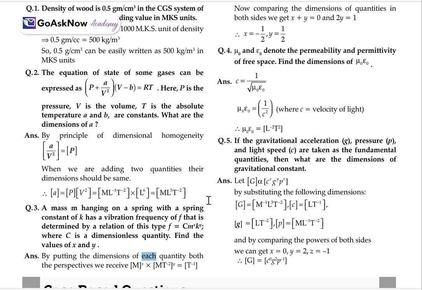We'll just simply put the dimensional formula. All the numericals are totally based on the dimensional table we have studied there. We'll have to learn all the table, and on the basis of that table, we can easily calculate all the numericals. We can easily convert the values.